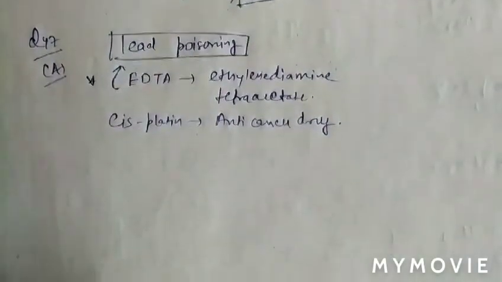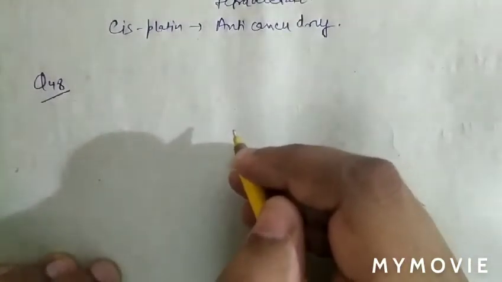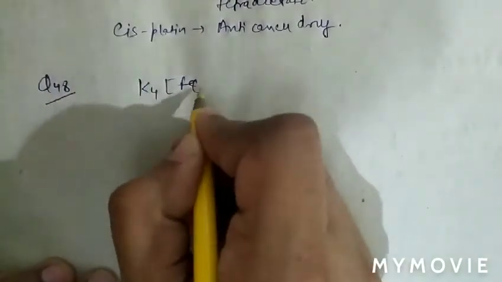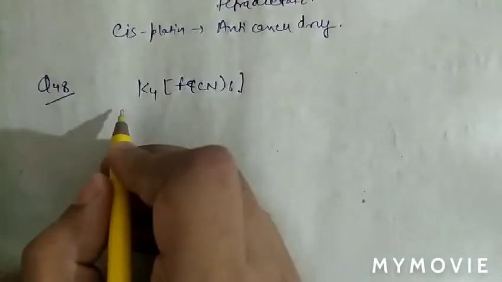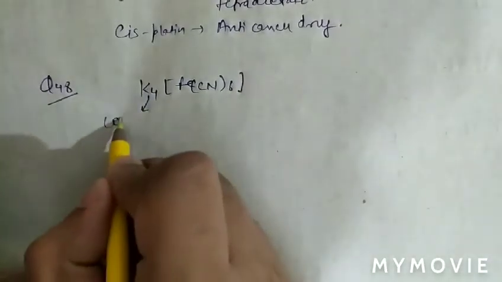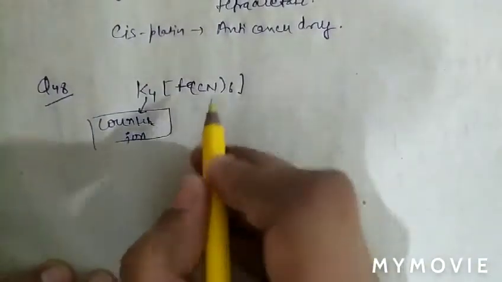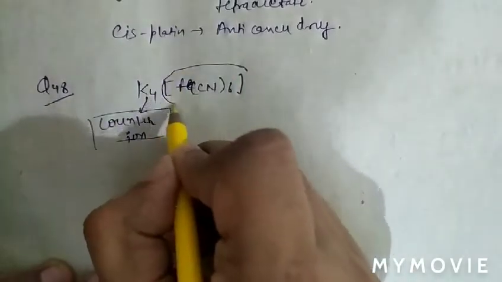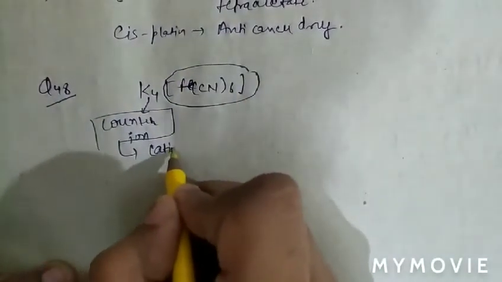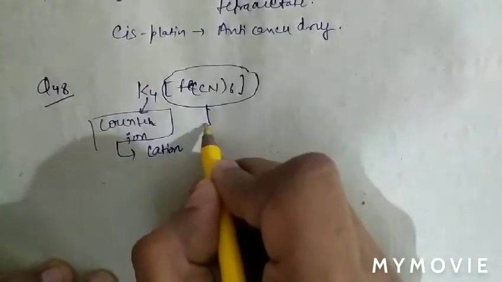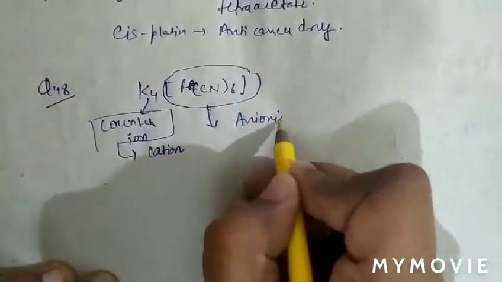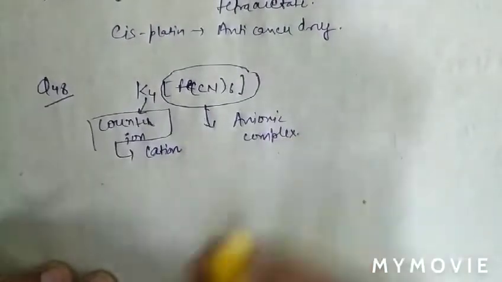See question number 48. In question number 48, what is given there? The question is: in K4[Fe(CN)6], iron is in the form of what? As we know, this potassium is basically a counter ion, and the counter ion is basically a cation. So the counter ion is cationic, and the complex here is anionic. So the complex present here is an anionic complex.